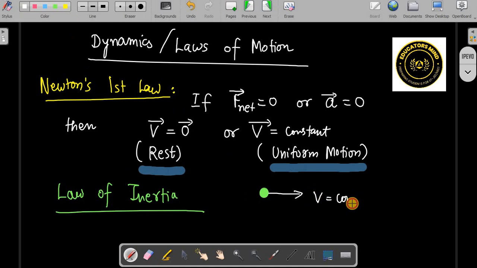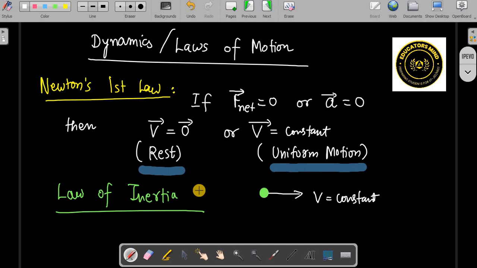If velocity is constant, there must have been some force on it, that's why it is moving. But no, actually there is no net force. There may be individual forces acting, but net force is equal to 0. The body is in equilibrium or balanced.